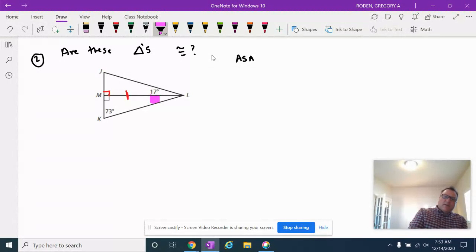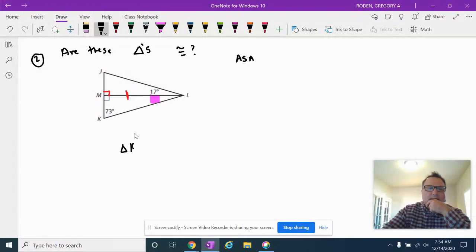If that angle right there is not 17 degrees, then it's going to be no, because angle side angle has to work in order for them to be congruent. Okay, so let's go ahead and do the math here. We know there's 180 degrees in every triangle. So I'm just going to look at the triangle I'm considering, triangle KML, the bottom triangle.